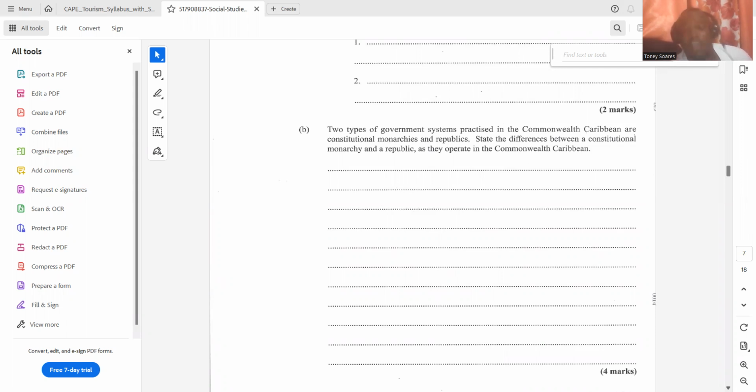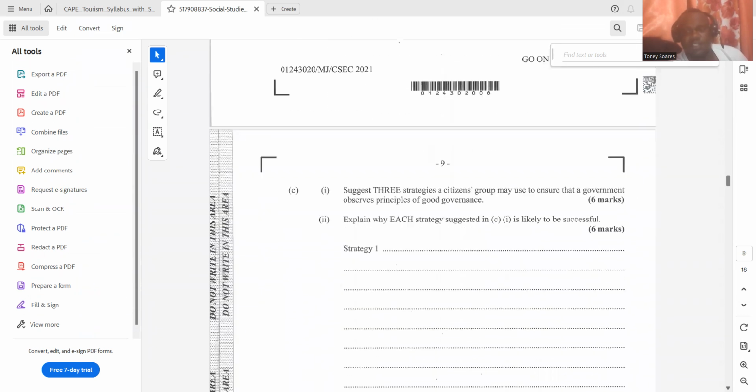Good. Another difference in a constitutional monarchy and a republic is that in a constitutional monarchy, the final appellate court is the Privy Council and it is situated in England, while in a republic, the final appeal court is the Caribbean Court of Justice, and that is not situated in England, but it is within the Caribbean itself. So those are two main differences which I would have outlined.